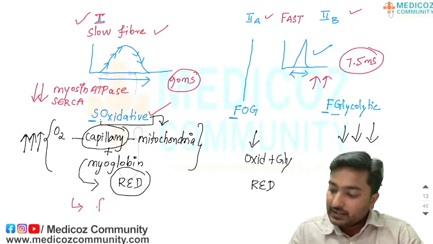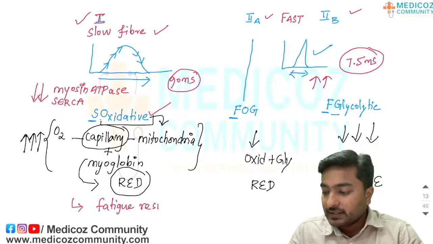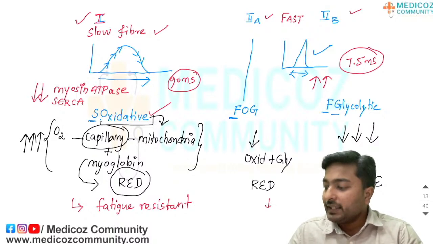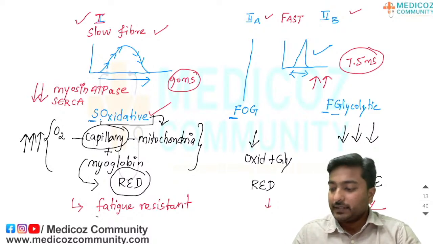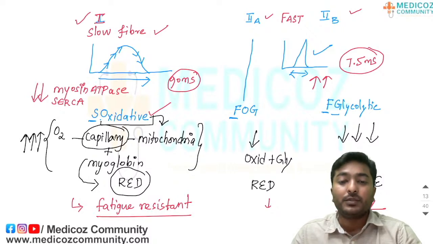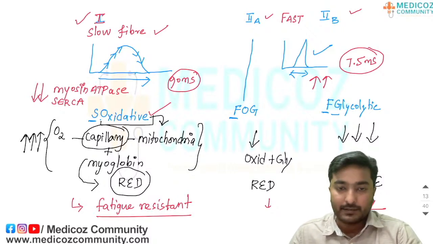So this is fatigue resistant, this is moderately resistant, and this, 2B, is easily fatigable. Since it is fatigue resistant, this can be used for posture maintenance.